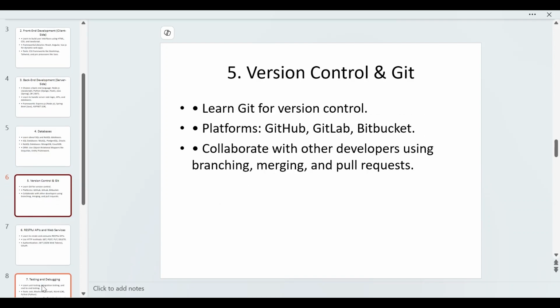Next, go for version control and Git learning. Learn Git for version control. For platforms you can go with GitHub, GitLab or Bitbucket, and create your account there. If you're a student, you also get a free subscription, and if you're working with a company, the company already provides this option, so you don't have to pay anything. Second, collaborate with other developers using branching, merging and pull requests, so you get better hands-on experience with version control.